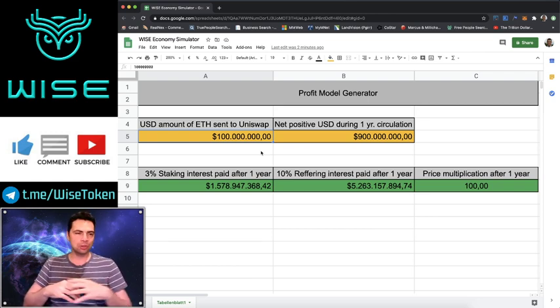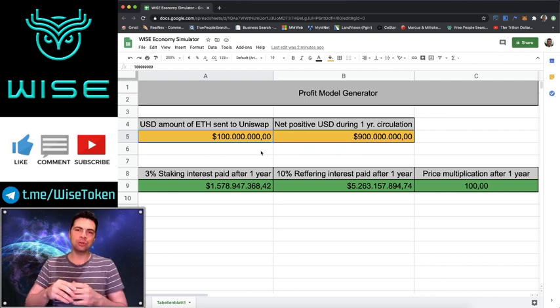Unlike other projects where you send all the money and that's profit for the company who created the token. You start from zero. You don't start from a place of value like Wise. So Wise is unlike any other cryptocurrency in existence. It's using this new technology called ownerless liquidity in order to do so.